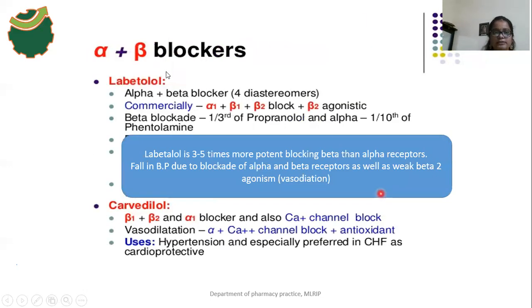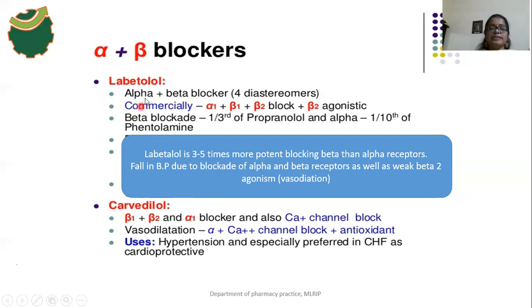Okay, and now the alpha and beta blockers. Labetalol drug blocks two kinds of receptors, alpha receptors and beta receptors. It blocks the alpha 1 receptors, beta 1 receptors and beta 2 receptors. But this labetalol drug also has weak beta 2 agonist activity.